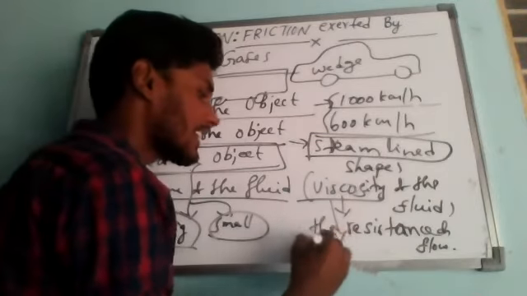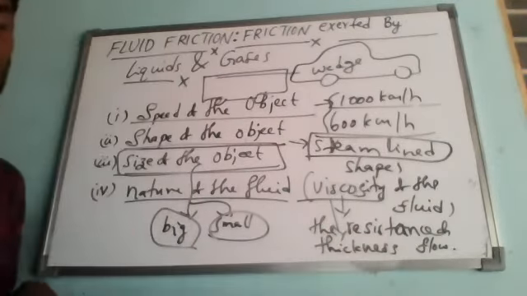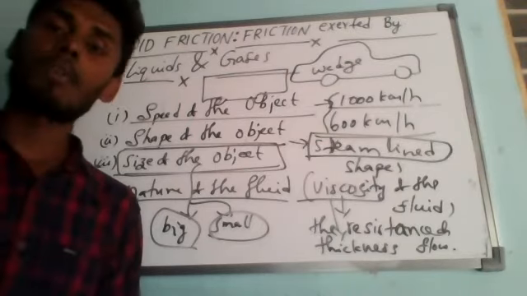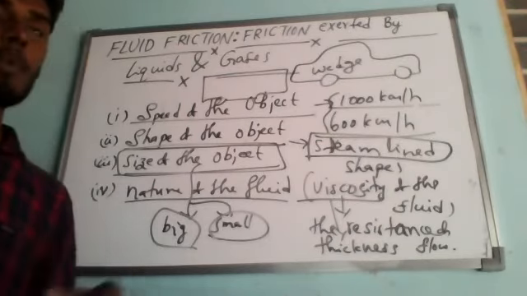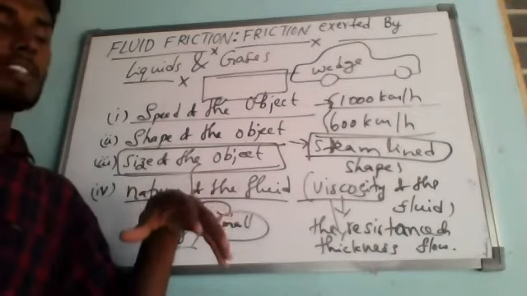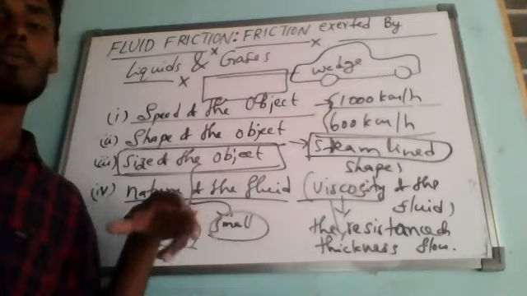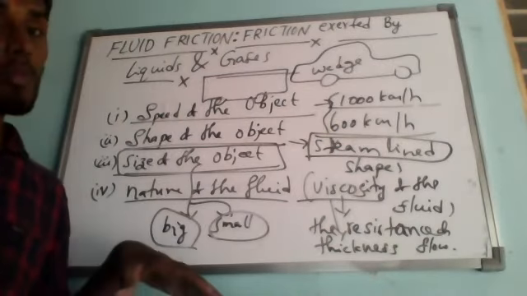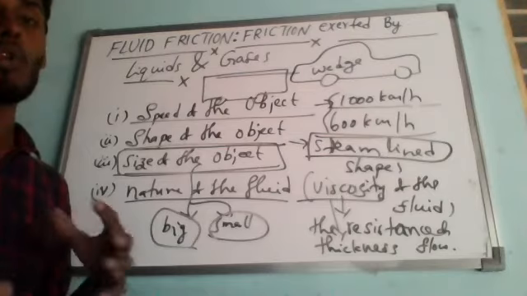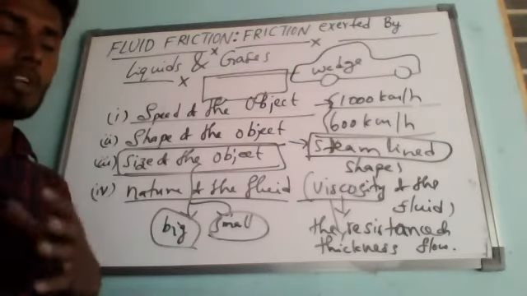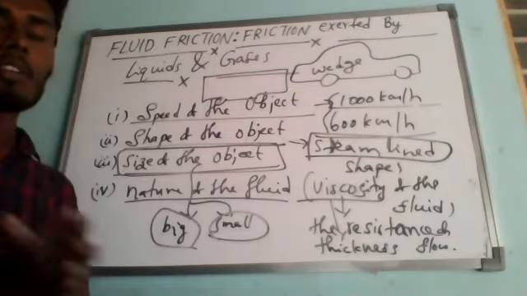Viscosity means thickness. The higher the thickness of the fluid, the greater the frictional force acting on an object moving through it. For example, imagine the same kind of object: one is moving in water, and another is moving in some other kind of liquid, like glycerin, or coconut oil, or some other kind of oil, such as castor oil.